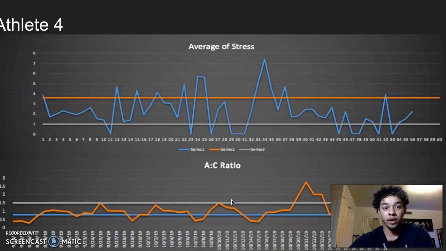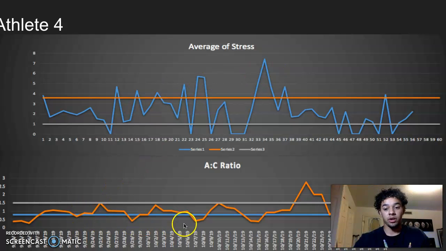And athlete 4, also very stressed out. They break the upper limit multiple times and with very big spikes. Okay, this is not good. You might want to go to the coach. I'd go to the coach and say, hey, the data suggests that athlete 4 is very stressed out. You need to talk with them and see what you can do to help them. Maybe go see the counselor.